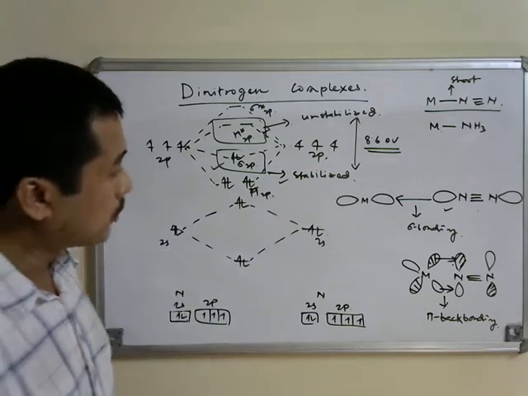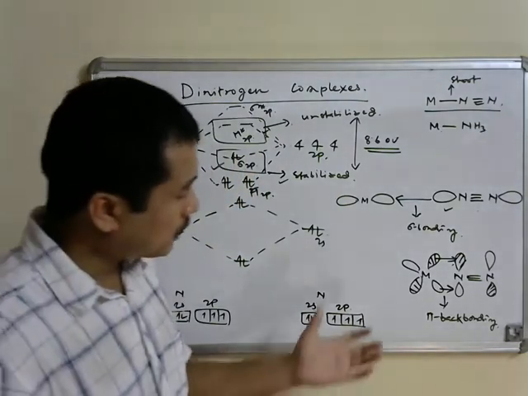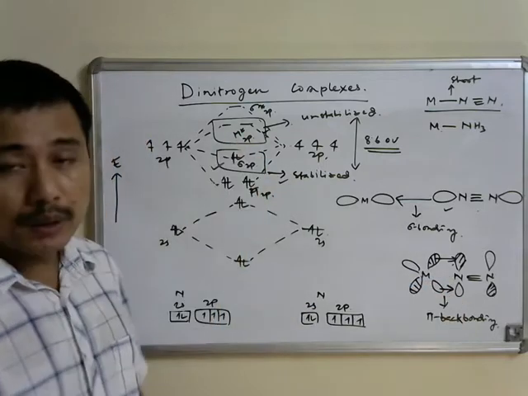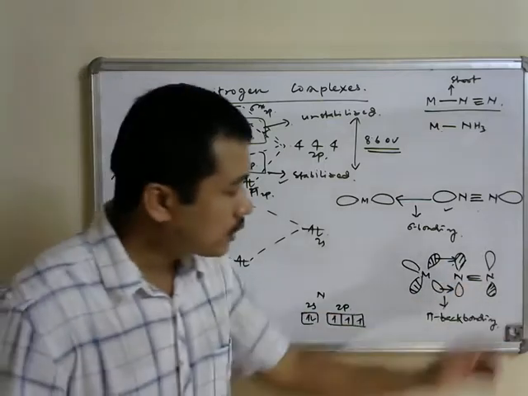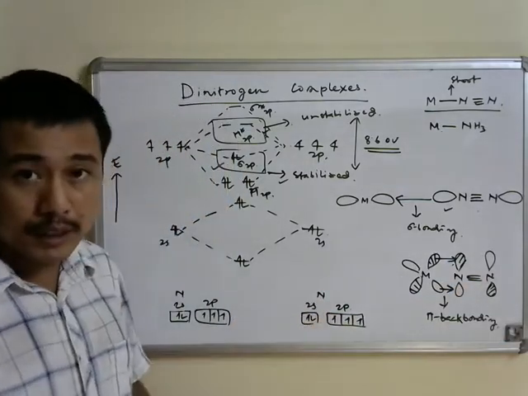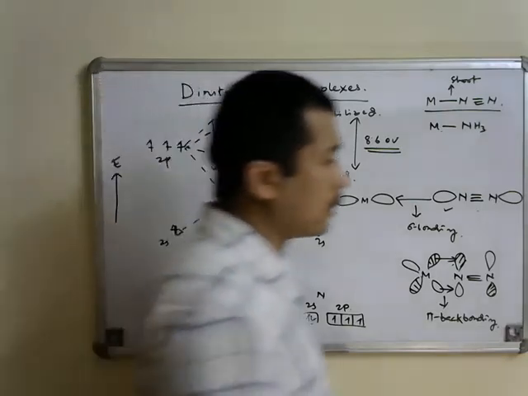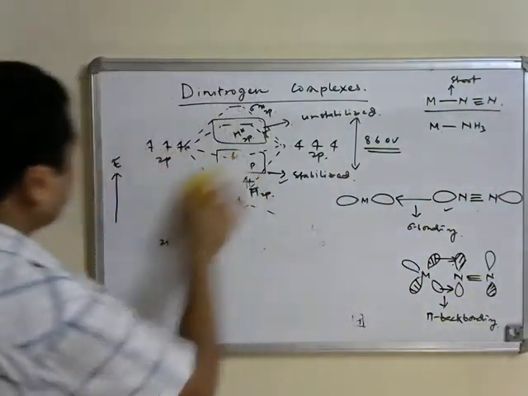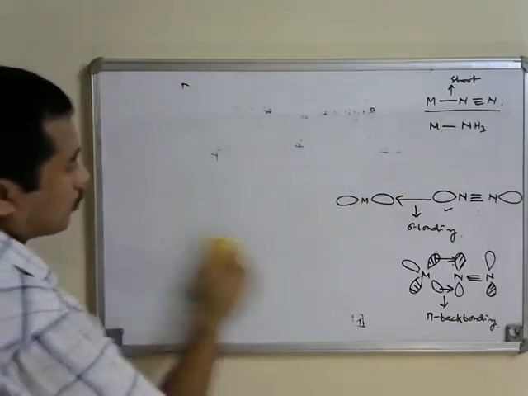Also, because electrons are transferred to the pi star 2p molecular orbital of dinitrogen during this pi back bonding interaction, it is going to increase the nitrogen-nitrogen bond distance, and that should be visible when we look at the NN bond distance in the metal dinitrogen complexes.